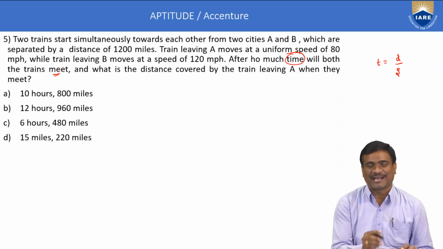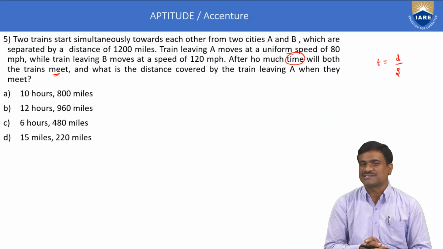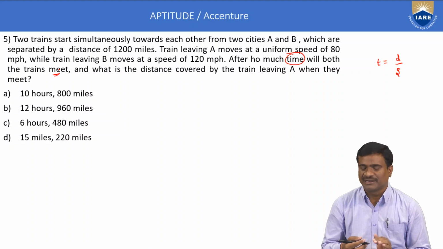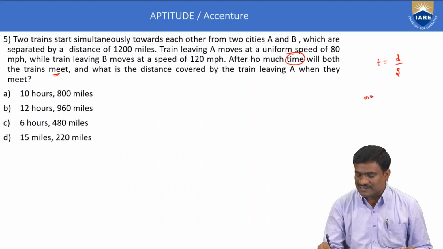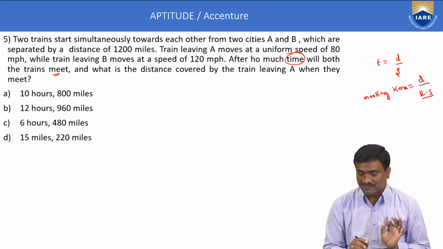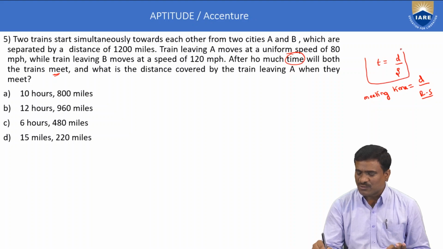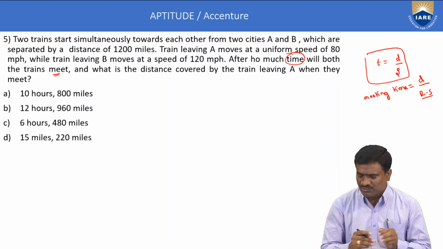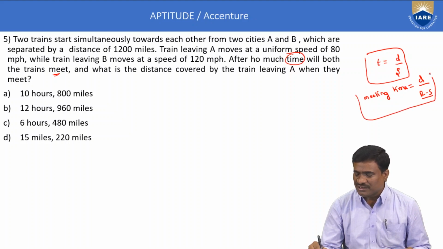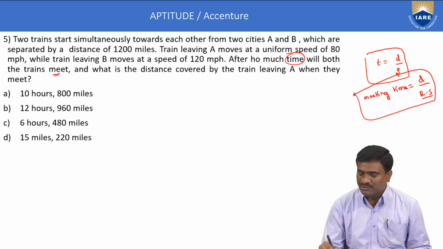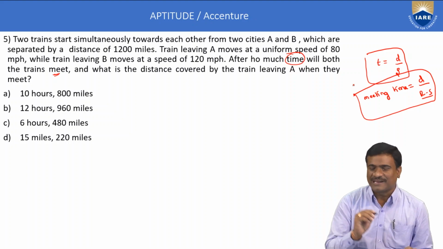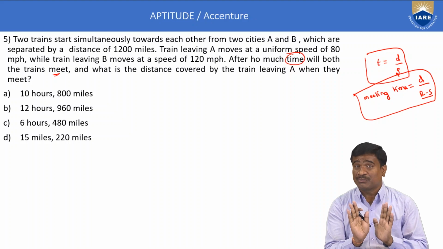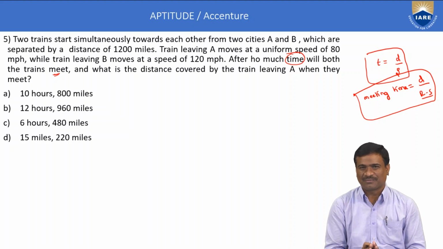Here find the meeting time. Time is equal to distance by speed, the general formula. Meeting time is equal to distance by relative speed. But meeting time is applicable only when A's time and B's time are the same, otherwise not applicable.